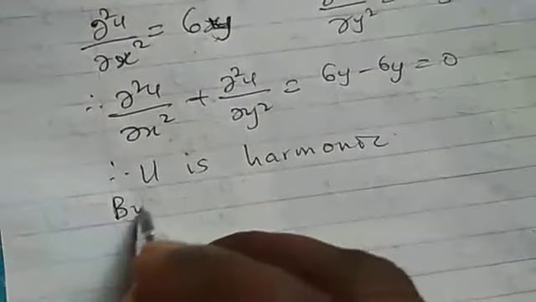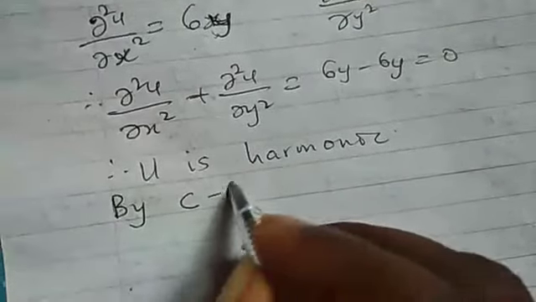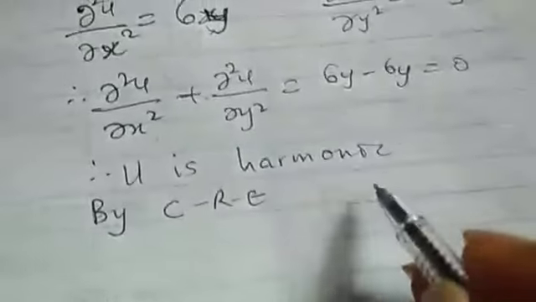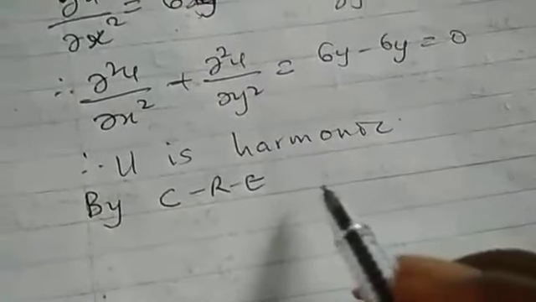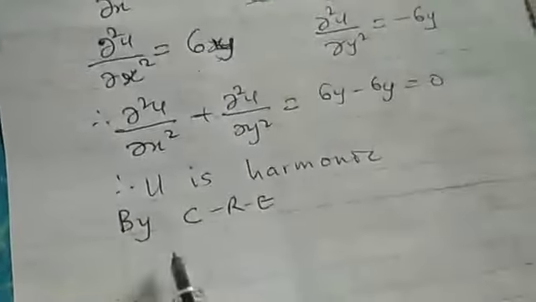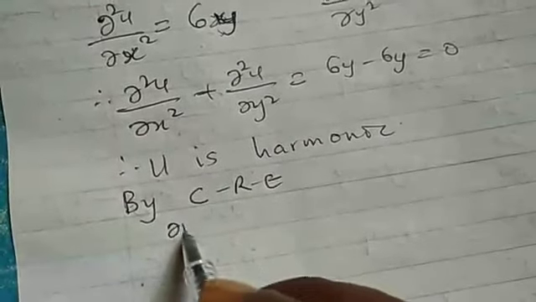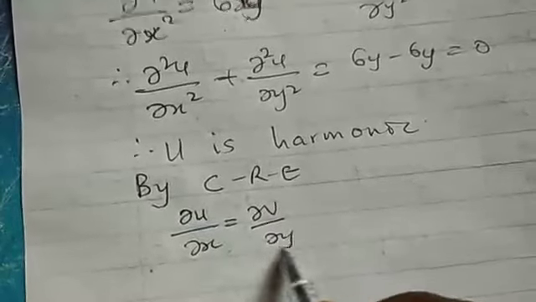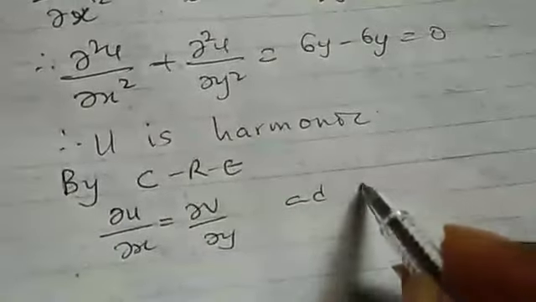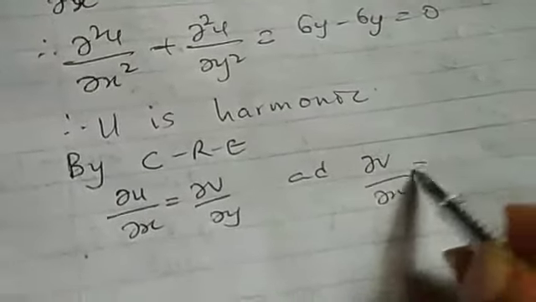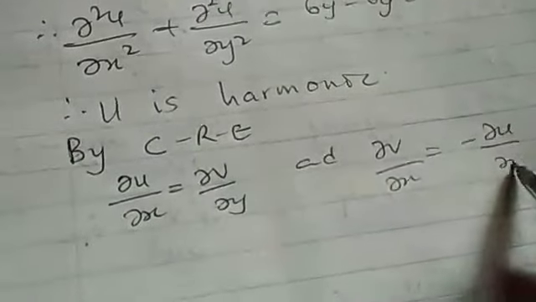Whenever we are given something of this nature, we need to make use of the Cauchy-Riemann equations. Since they say that the function is analytic, we recall from the Cauchy-Riemann equations that ∂u/∂x is equal to ∂v/∂y, and ∂v/∂x is equal to minus ∂u/∂y.